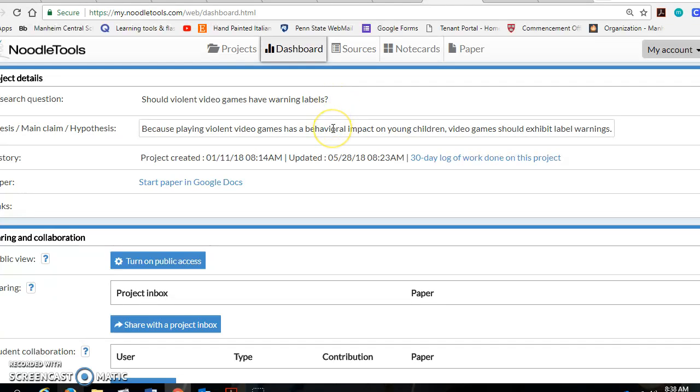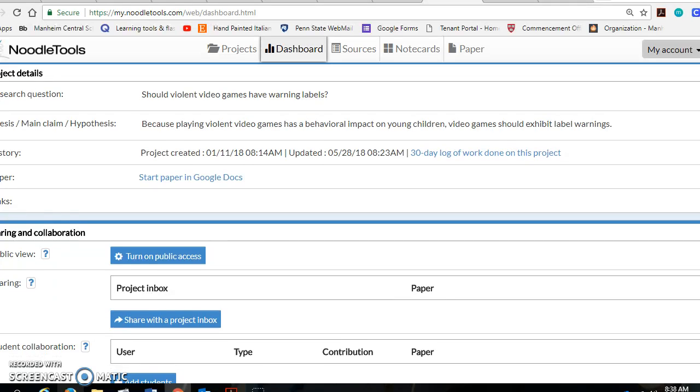I'm guessing that behavioral scientists have figured out that they do have an impact on young children, that playing violent video games and violent video itself has an impact on kids. So this is going to be my research thesis for now. It's a tentative thesis. I'm going to go back and revise that as I do research on this topic.